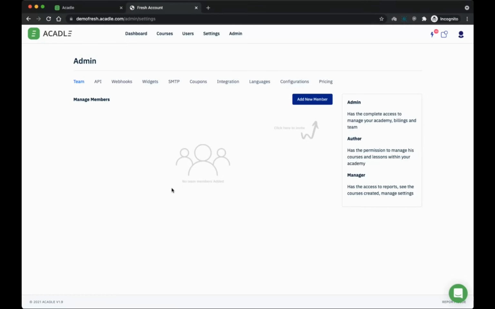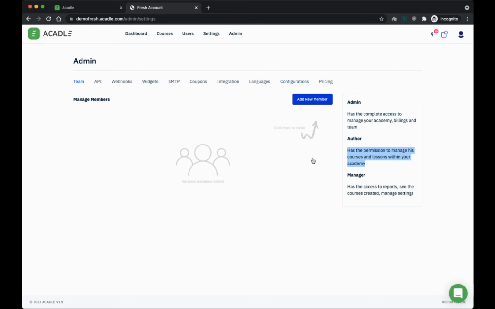Like if you want to collaborate with your other team members by adding them as an author, you'll have the flexibility of adding additional courses. And you can also control, saying that, okay, let's say there is A and B as authors. If you want to control saying that whatever courses are read by A cannot be seen by B, you can very much do that under the configurations. I'll show you how that works.